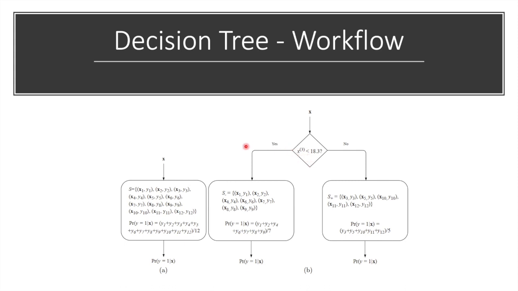If yes, it goes to this node, and these are the values of our dataset: example 1, example 2, 4, 6, 7, 8, 9. Their third feature is less than 18.3, and the other ones are greater than or equal to 18.3. So it basically branches into two different nodes. And then the prediction is made in one of the two leaf nodes.